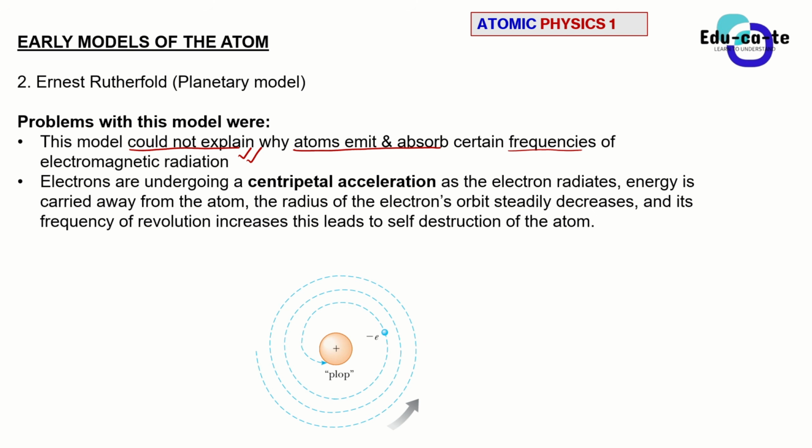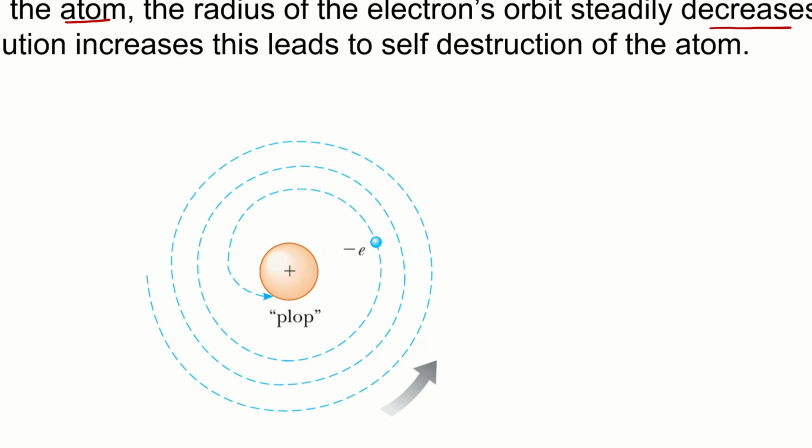Furthermore, if you look at the classical mechanics side of things, the electrons were undergoing a centripetal acceleration. As the electron radiates, energy is carried away from the atom, and the radius of the electron's orbit decreases steadily until the electron self-destructs. You already know that in classical mechanics, whenever we have a centripetal force, there is going to be a centripetal acceleration. From the planetary model made by Ernest Rutherford, you can see that we have a nucleus here, right? And it's at the center. Yes, we agree. That's correct.